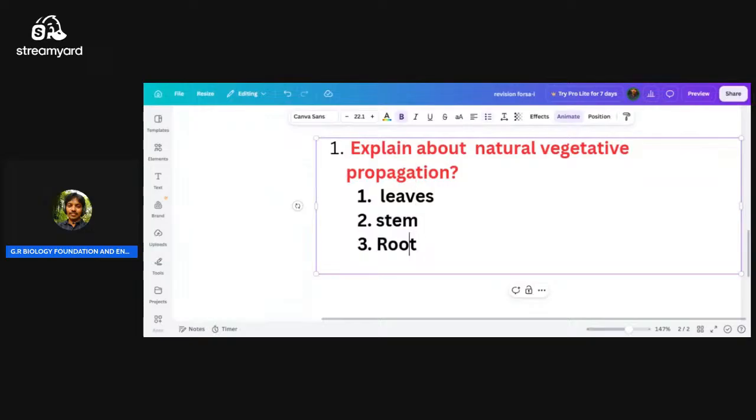Through these three parts vegetative propagation occurs. What is vegetative propagation here actually? Through the vegetative parts, they get their offspring.